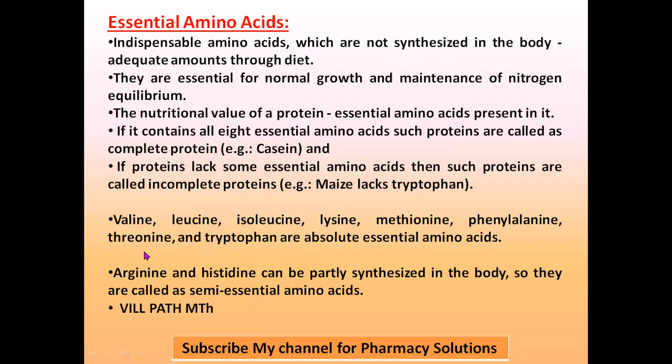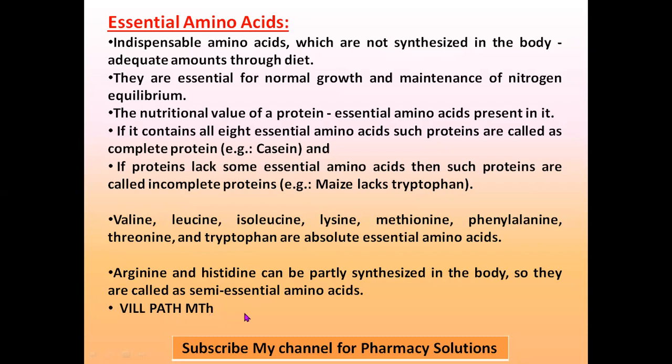You can remember these in your own way. We can use the mnemonic PVT TIM HALL, that's how I have written here. V is valine, I is isoleucine, L is leucine, and the other L is lysine, P is phenylalanine, A is arginine, T is tryptophan, H is histidine, M is methionine, and TH is threonine.